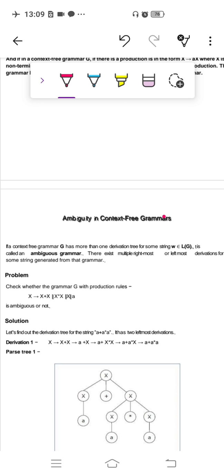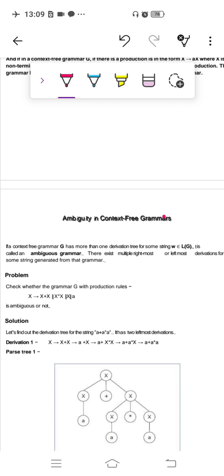Here the definition of ambiguity of grammar is given. If a context-free grammar G has more than one derivation tree for some string w belonging to L of G, that is the language of the grammar, it is called an ambiguous grammar. There exist multiple rightmost or leftmost derivations for some string generated from that grammar.